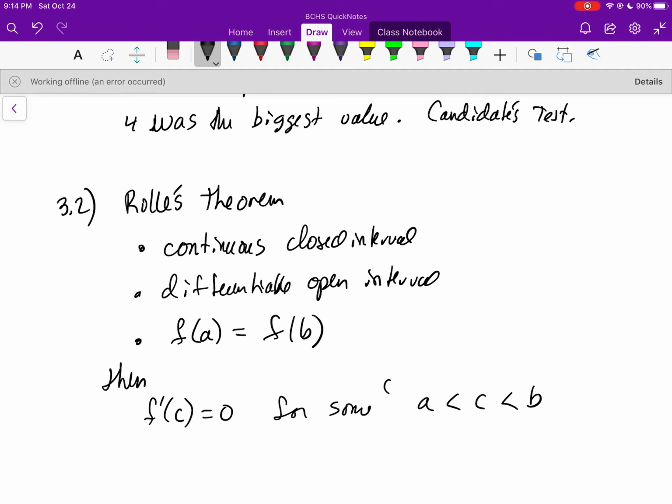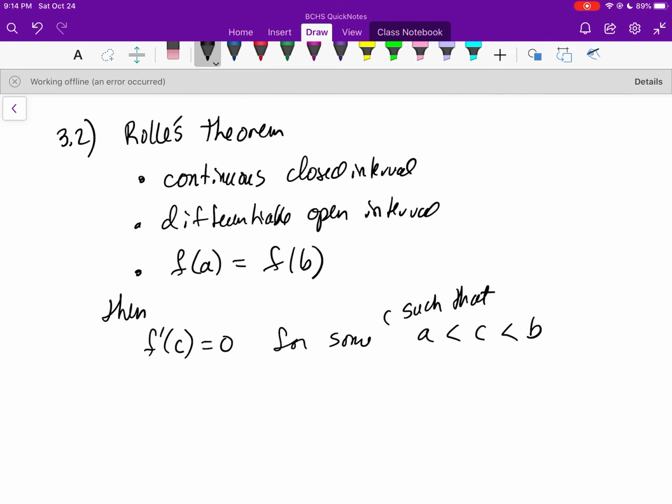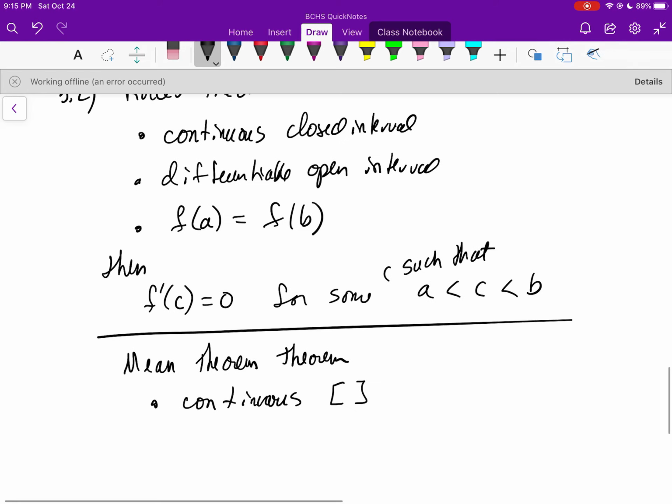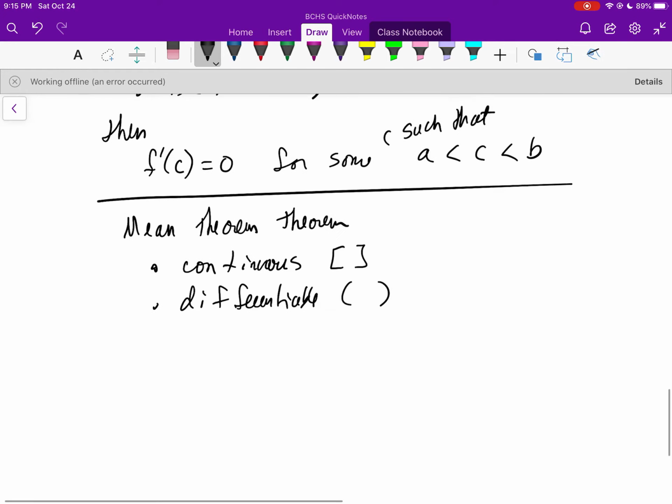For some c such that, there we go. But that's what Rolle's theorem does. And then the more important theorem between Rolle's theorem and the mean value theorem would obviously be the mean value theorem. Rolle's theorem is a specific case of the mean value theorem. The mean value theorem has just the first two conditions, which is continuous on the closed interval, differentiable on the open interval. And if both of those things are true,